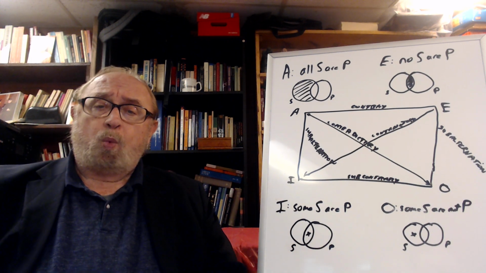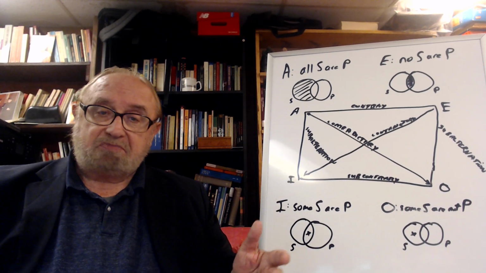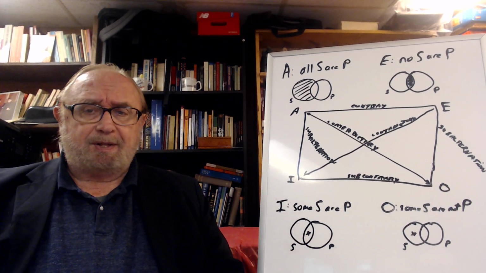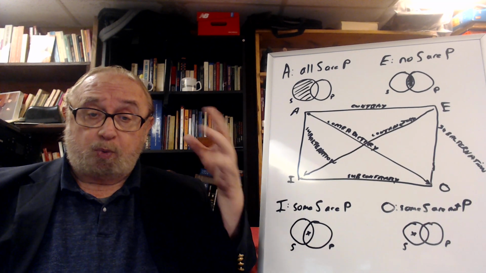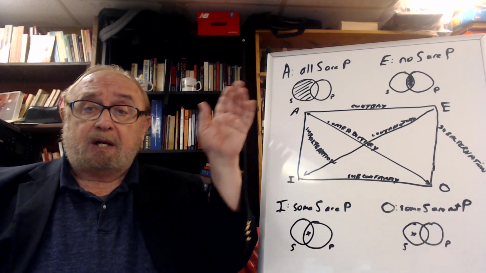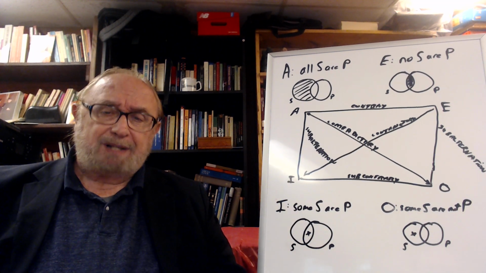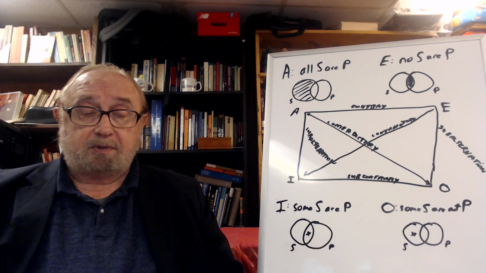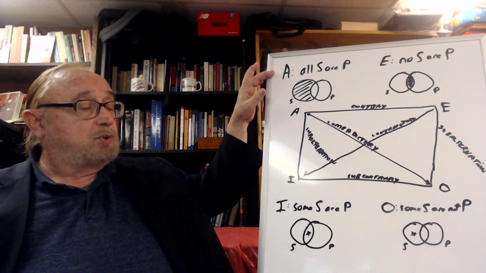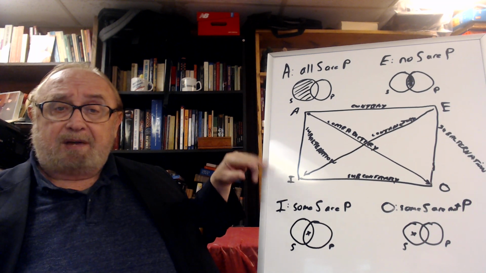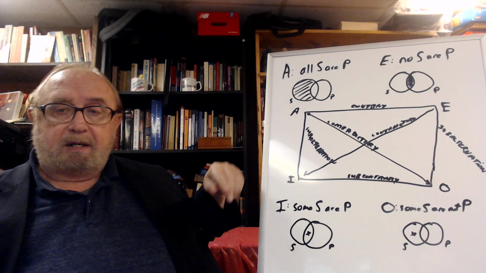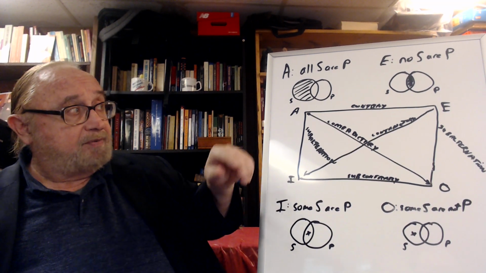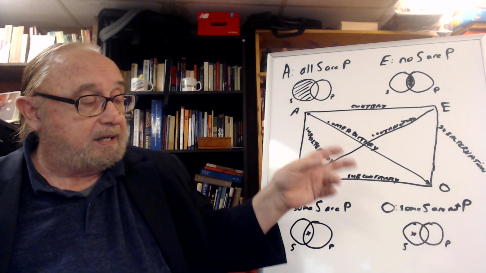So, first of all, why are they called A, E, I, and O? It's easy to remember because they're the first four vowels. But the reason is that in the Middle Ages, when people were drawing this up, during the Renaissance, I should say, they were speaking Latin, and the word affirmo, which means to affirm, which is to be positive, is A, F, F, I, R, M, O. The first two vowels are A and I. And nego means to deny in Latin, and the vowels there are E and O, N-E-G-O.